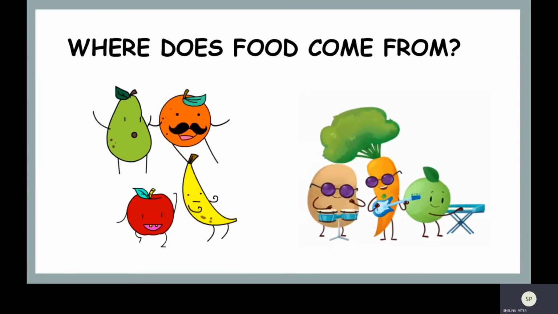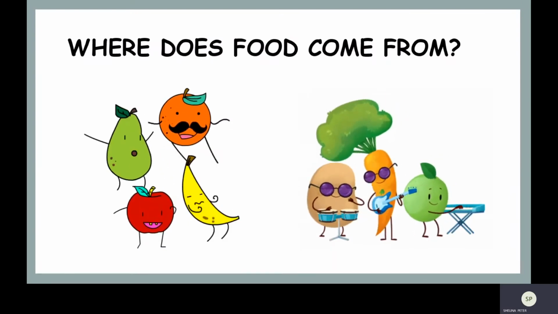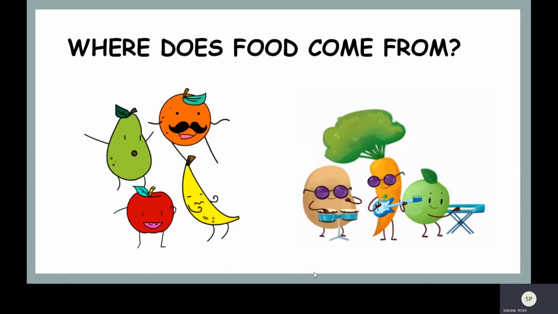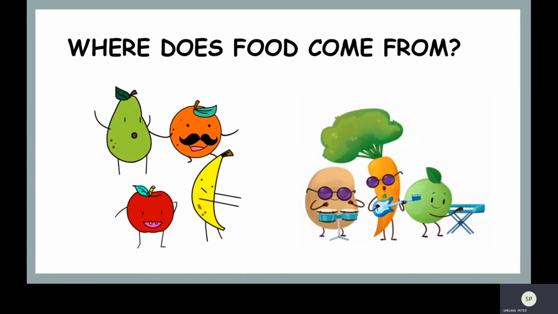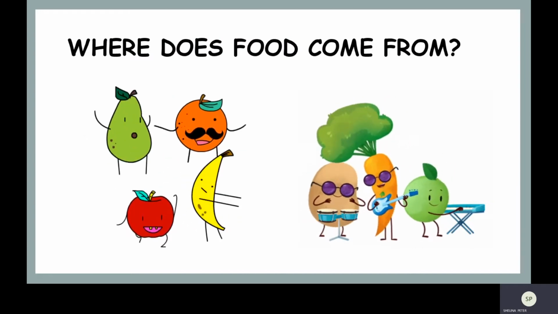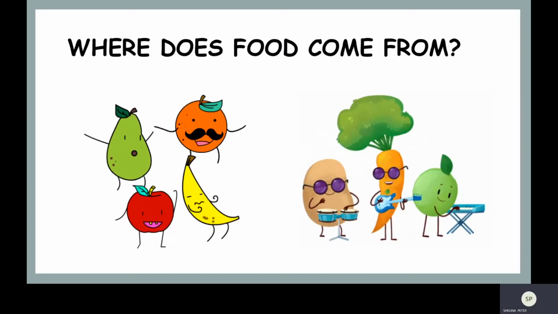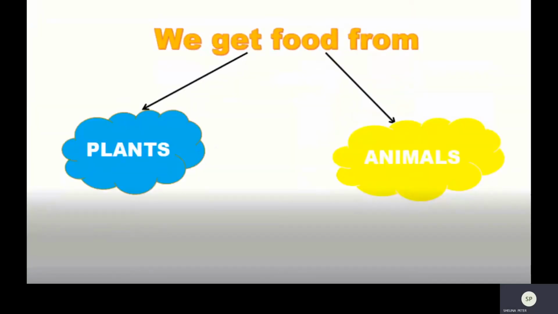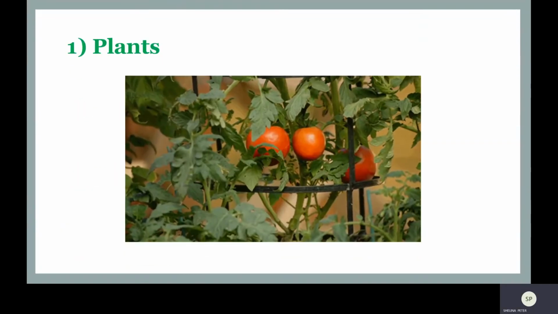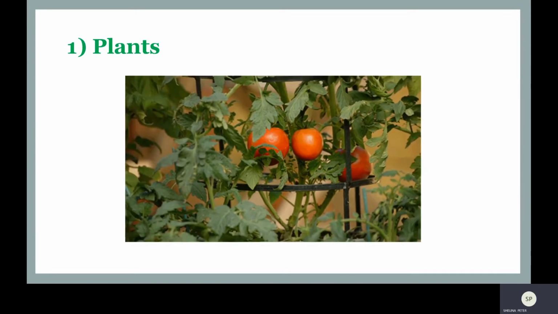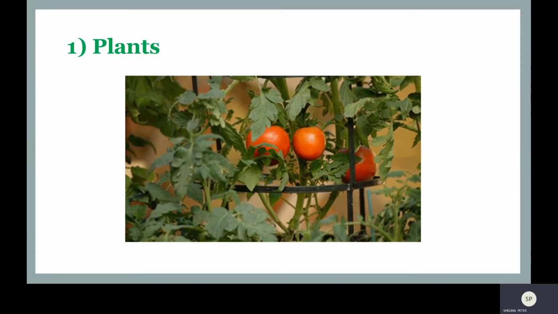So the question for today is, where does food come from? So as you can see these pictures, can you tell me where does food come from? Think. Absolutely correct. We get food from first plants and second animals. So first one is plants. Let us see different types of examples.